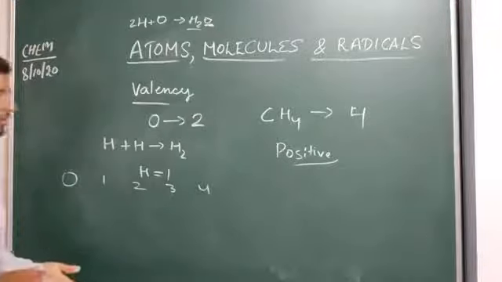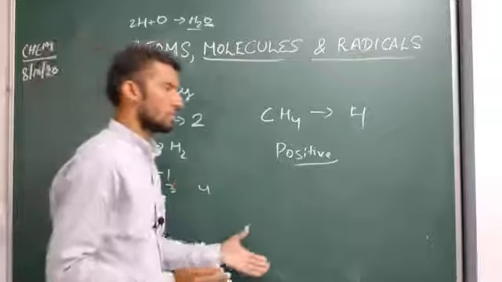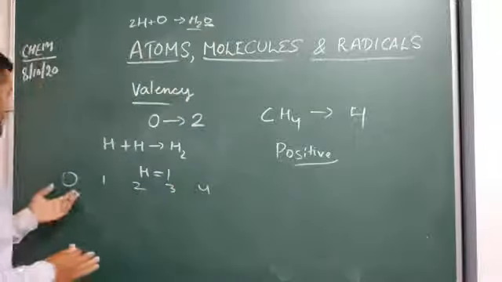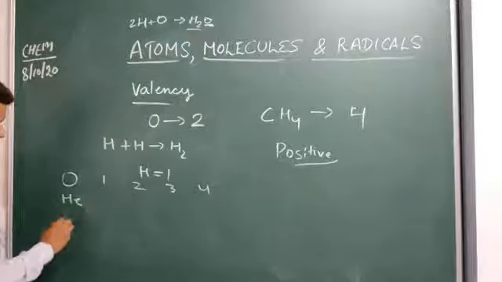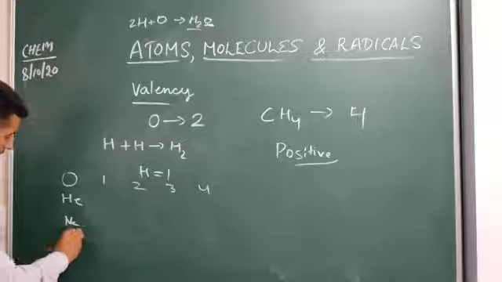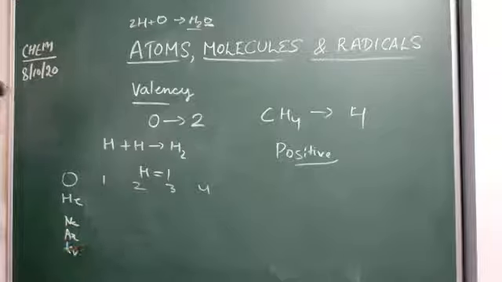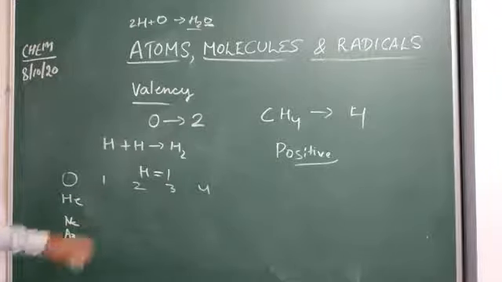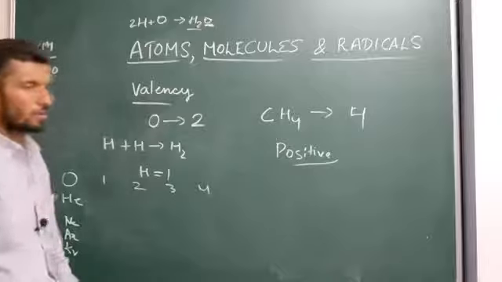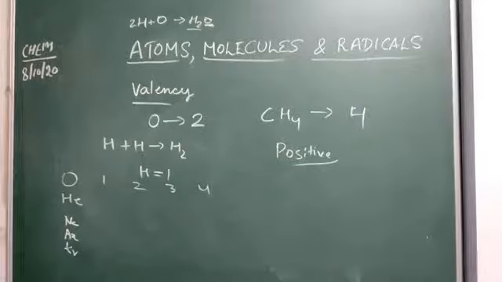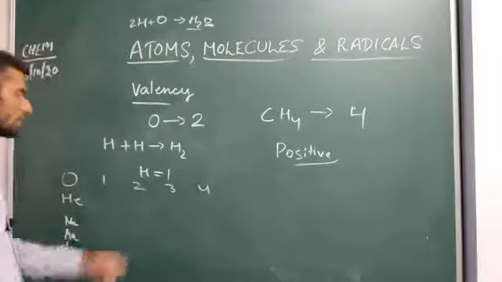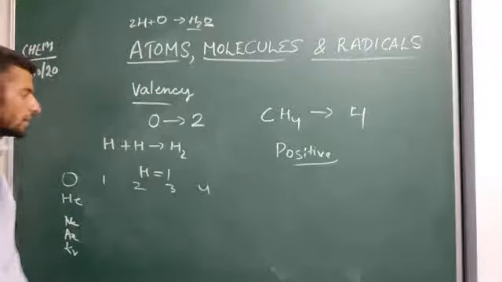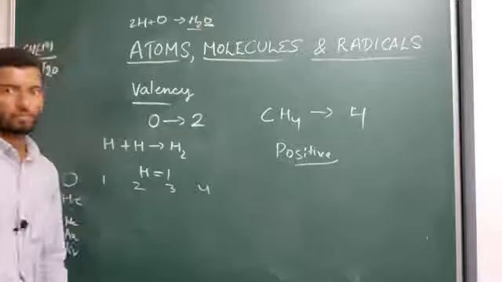Based on that, their valency is also calculated. Now 0 valency is only for noble gases like helium, neon, argon, krypton, xenon and radon. Valency 1 could be of hydrogen, sodium, potassium, rubidium, cesium and francium. Many more elements are there. Then 2 for different, 3 for different and 4 for different.